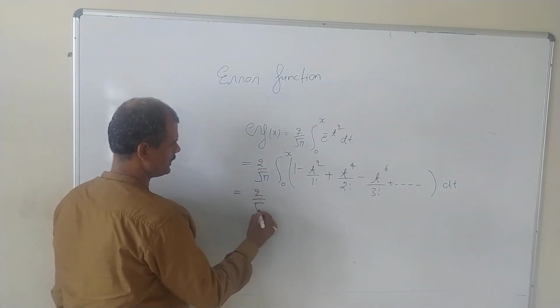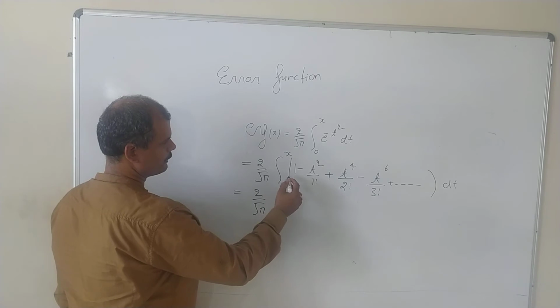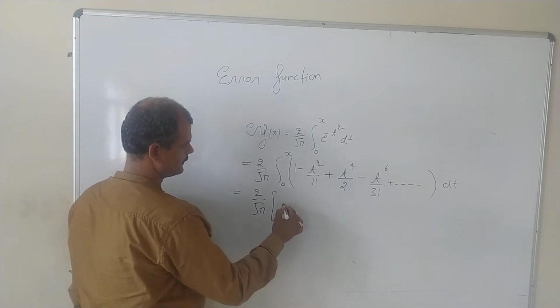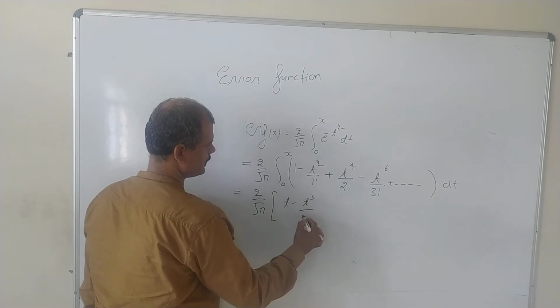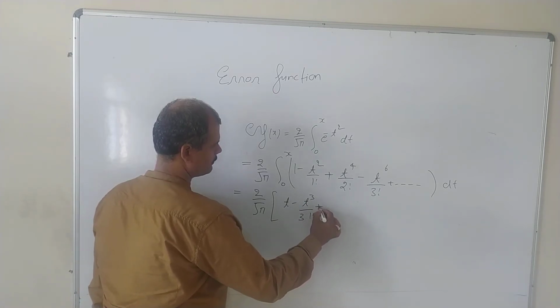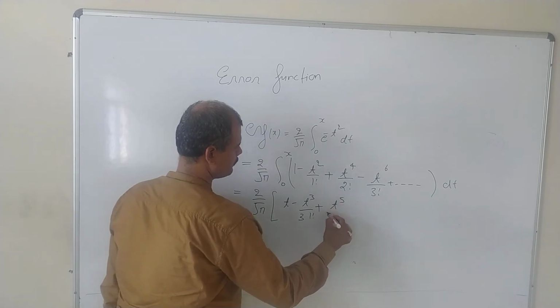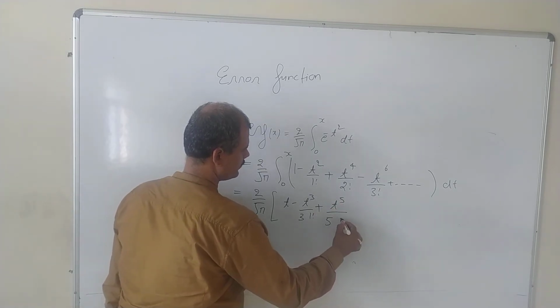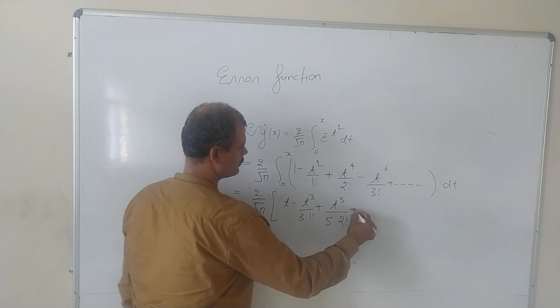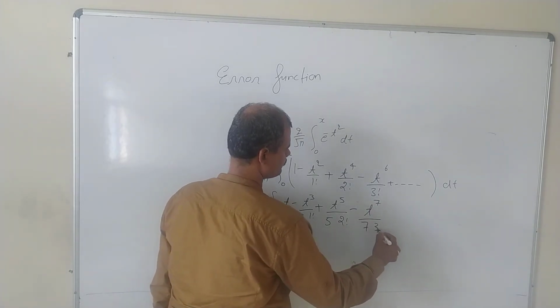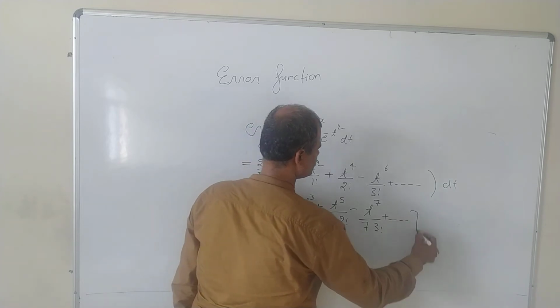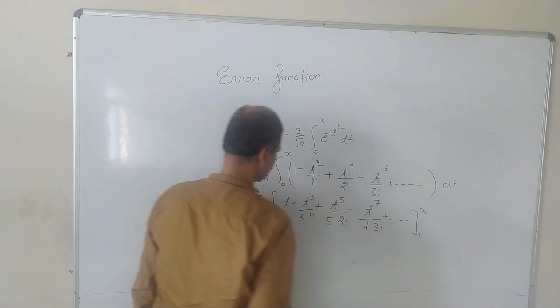So 2 by root pi, and if you integrate, so we get t minus t cube by 3 into factorial 1 plus t power 5 by 5 factorial 2 minus t power 7 by 7 factorial 3 plus dot dot dot, limit from 0 to x.